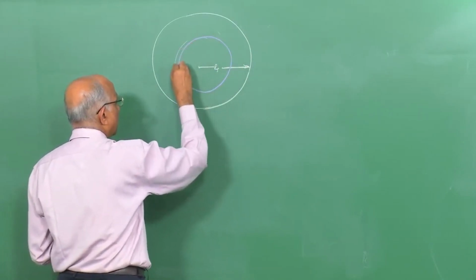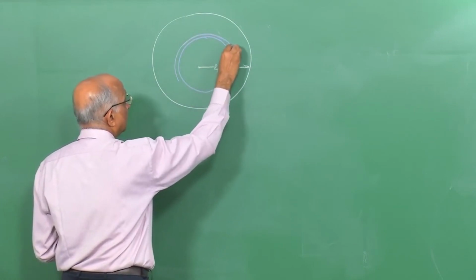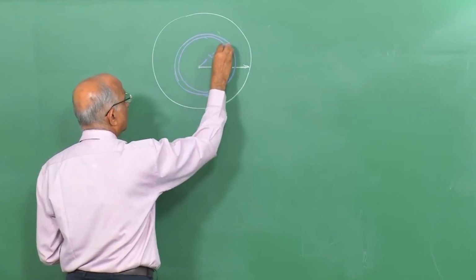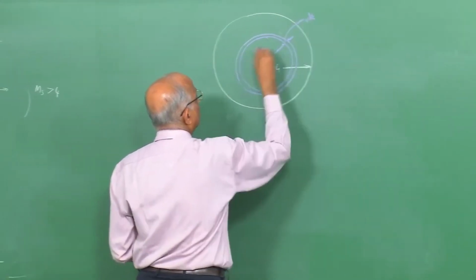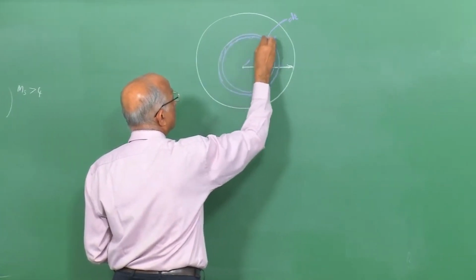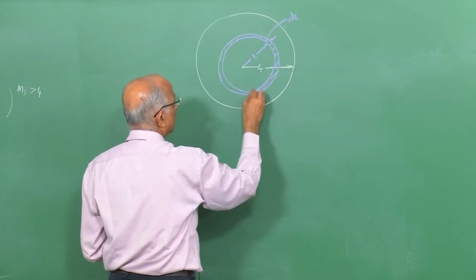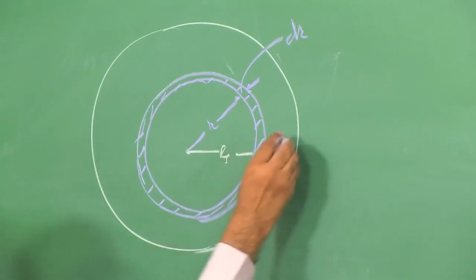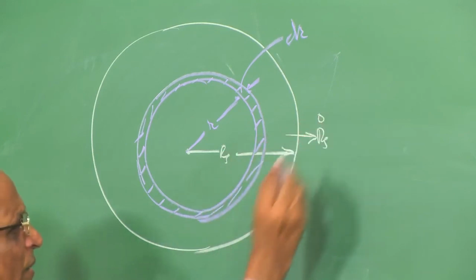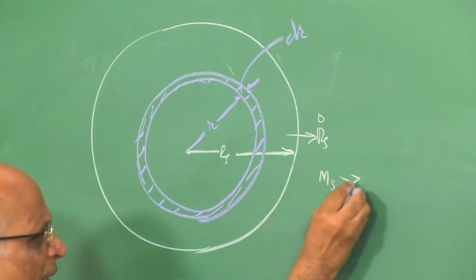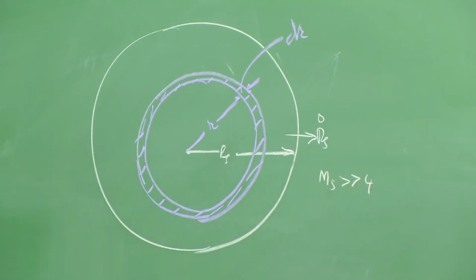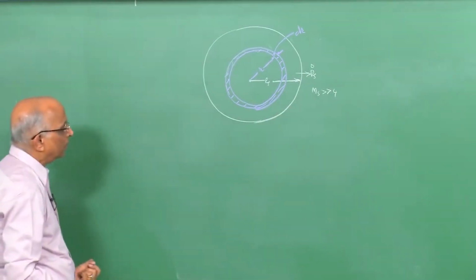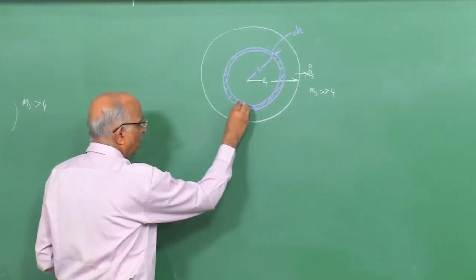We are considering a spherical segment of radius R, the width is dr. Let us assume that the lead shock wave travels with a velocity R_s dot such that the Mach number is still high, greater than around 4, such that we can still use those values which are fairly constant, which we got started. Now, I want to calculate the energy over here.